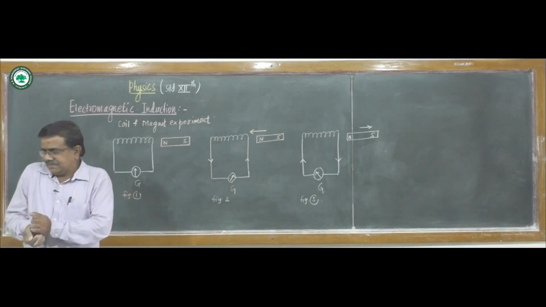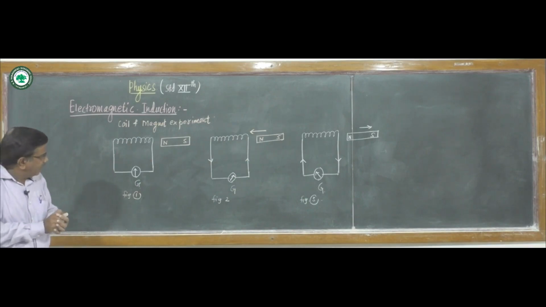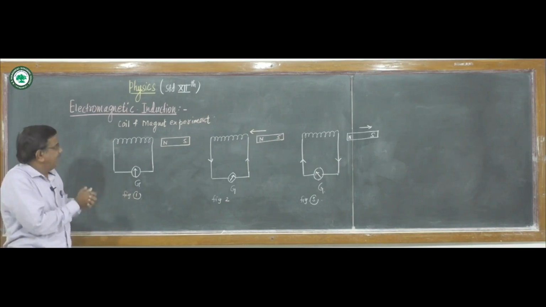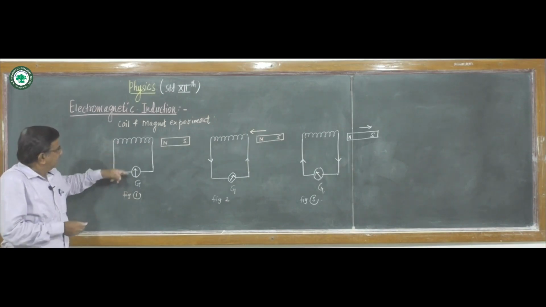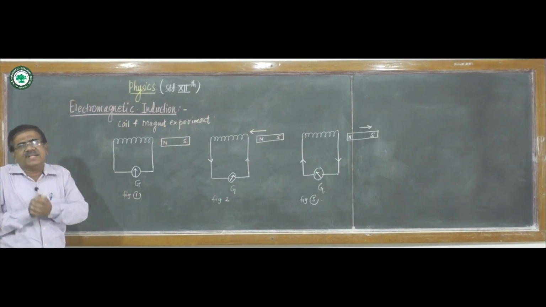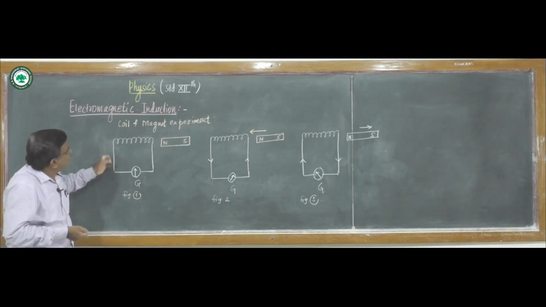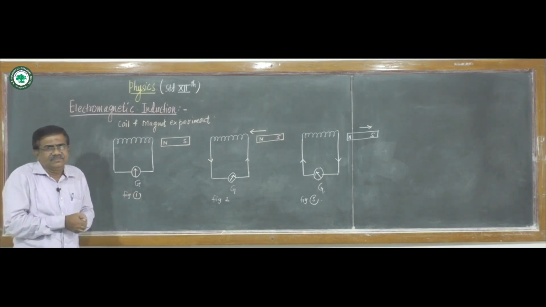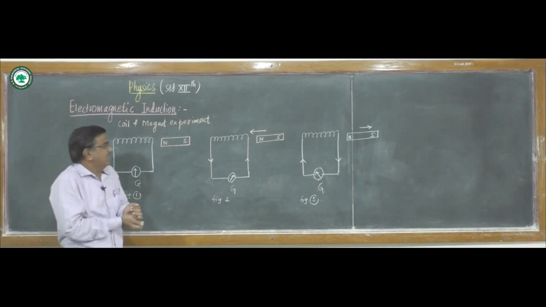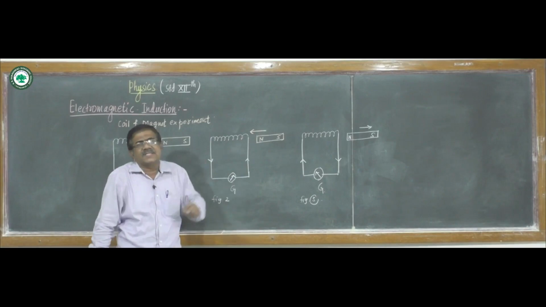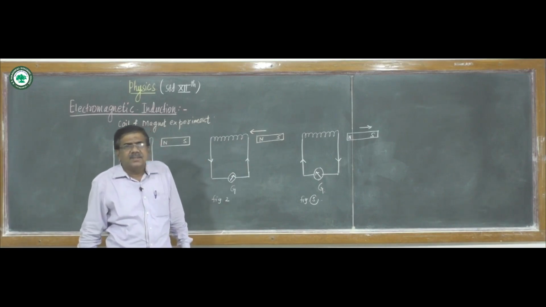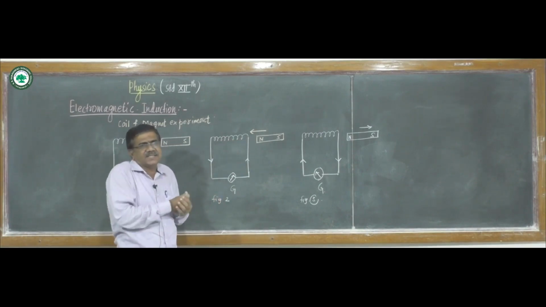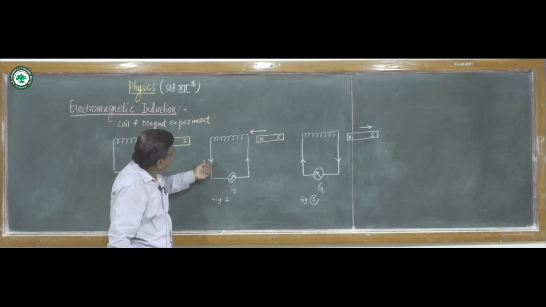In figure 1, both magnet and coil are steady. The galvanometer shows zero deflection, which means no current is flowing. In the second figure, the magnet is suddenly moved towards the coil. The magnetic flux associated with the coil increases and current flows through the coil.